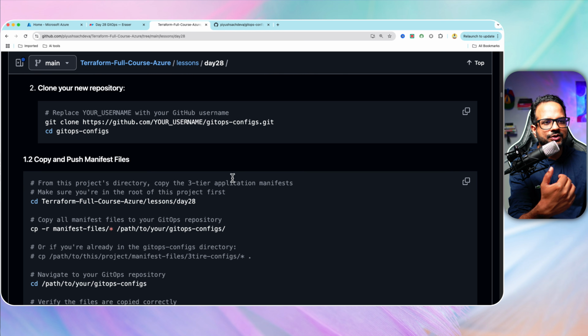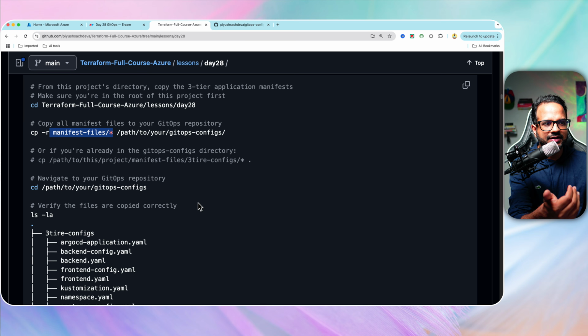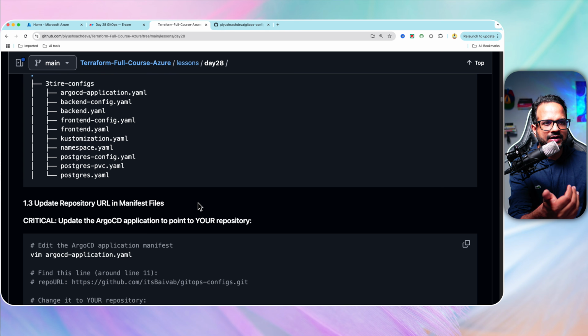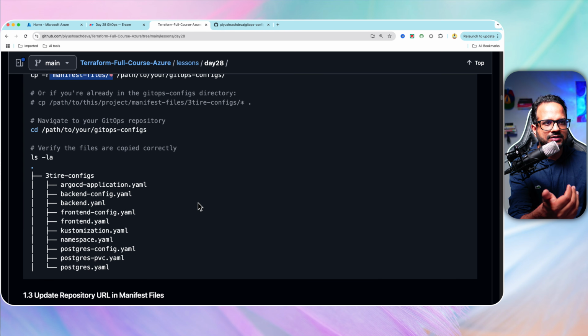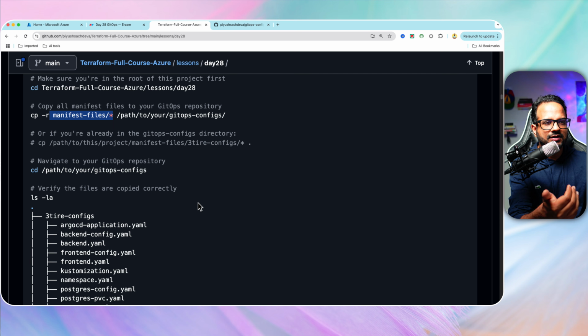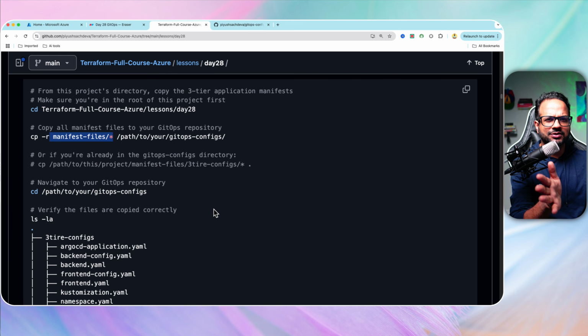You actually need to push the files from your manifest files folder to this particular repository. I'm not cloning it now because I have already cloned the other repository, and it would just be confusing. But make sure you make the changes over there, and feel free to make your own changes.